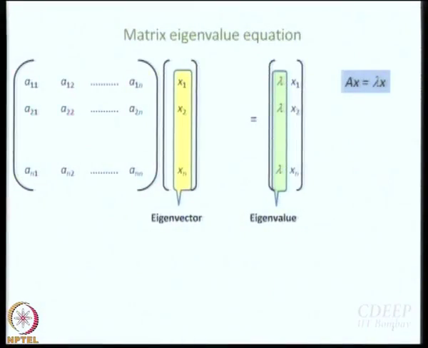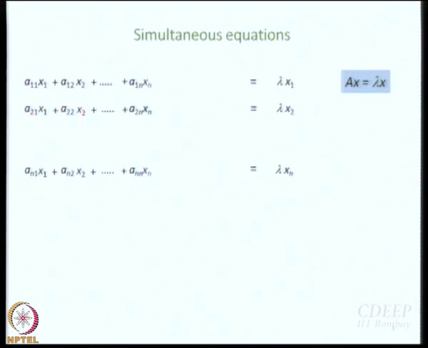A11 x1 plus A12 x2 plus etc plus A1n xn is equal to lambda x1, and the second one will be A21 x1 plus A22 x2 plus so on and so forth equal to lambda x2, right, and that is how you get the n number of simultaneous equations, alright.